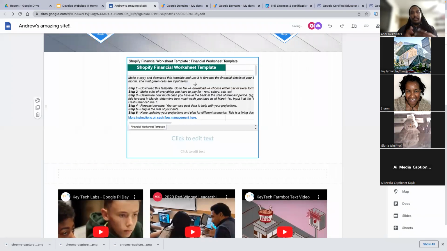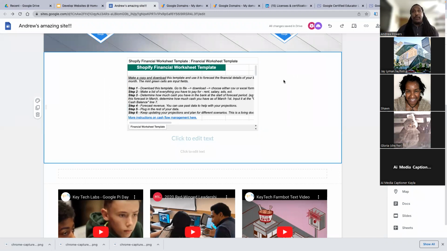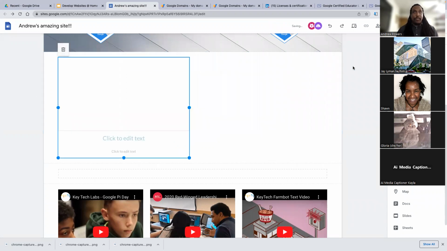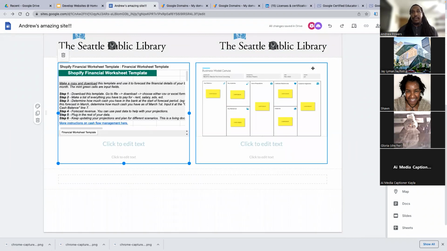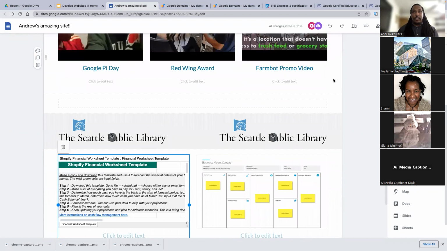Think about it this way. Everything's in its own box, and it's just about where you're placing the box on a page, vertically on the page. Now, I also don't like that. So just like Google Docs, all I'm going to do is Control Z. Let's get out of here. Control Z, Control Z. And like Google Docs, I've just reversed those mistakes.